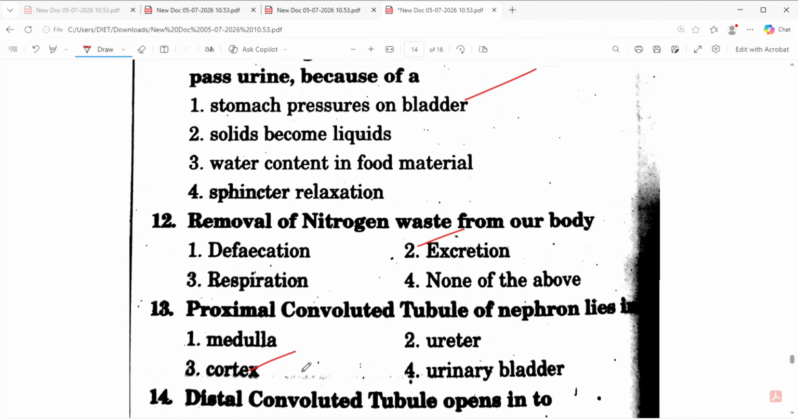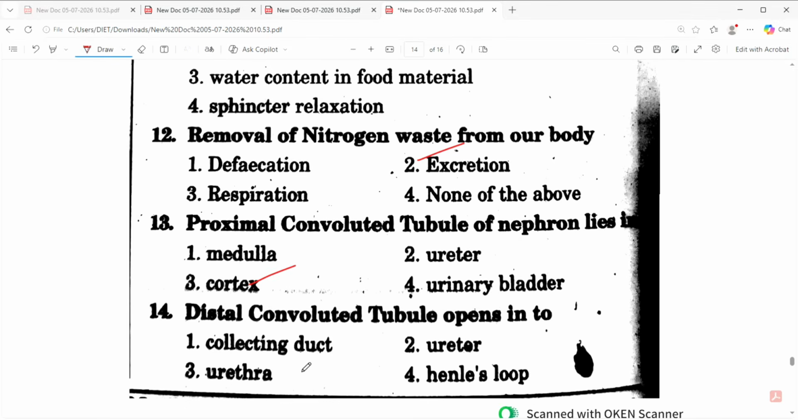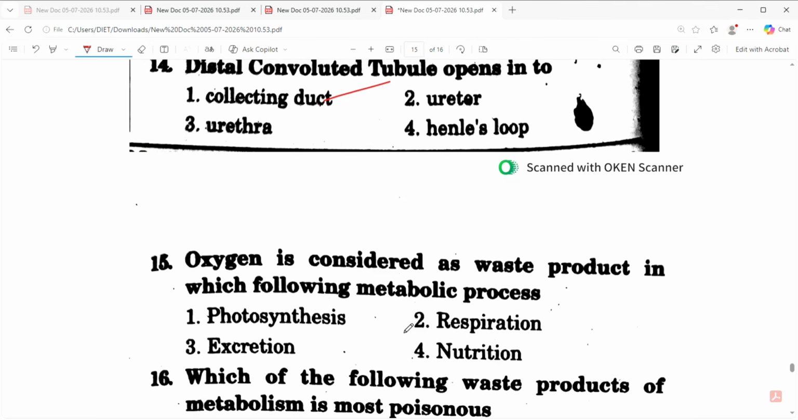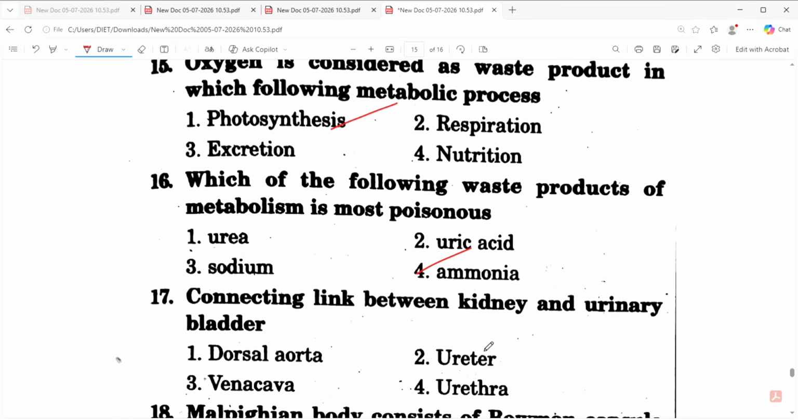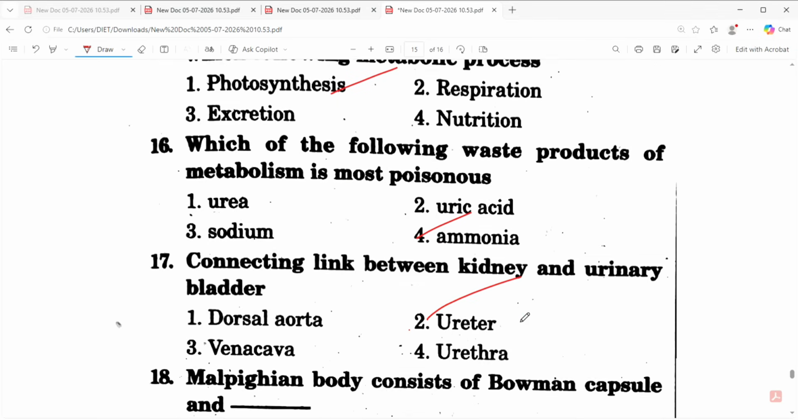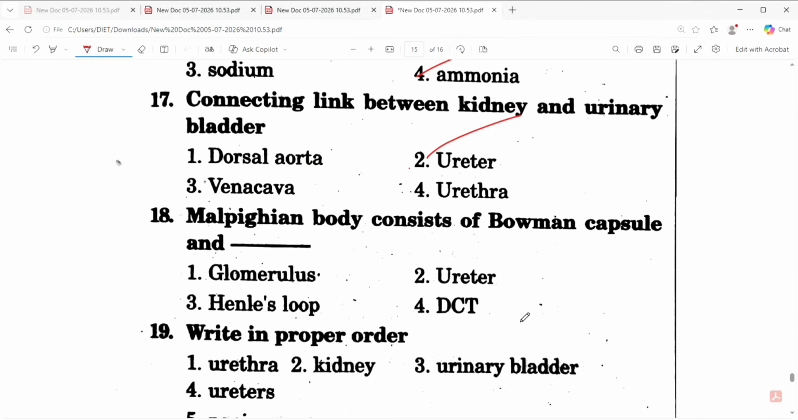Proximal convoluted tubule of the nephron lies in the cortex. Distal convoluted tubule opens into the collecting duct. Oxygen is considered a waste product in which metabolic process? Photosynthesis. Which waste product of metabolism is most poisonous? Ammonia. The connecting link between kidney and urinary bladder is the ureter. Malpighian body consists of Bowman's capsule and glomerulus.